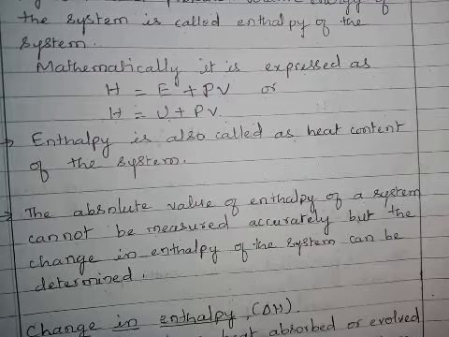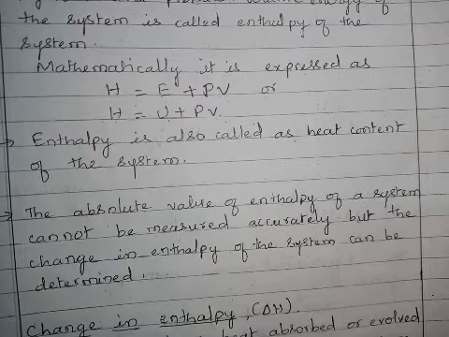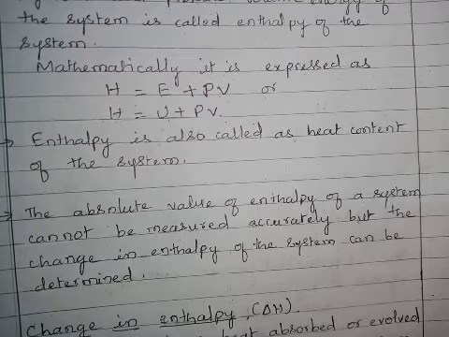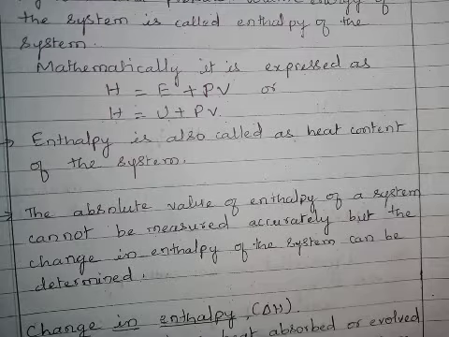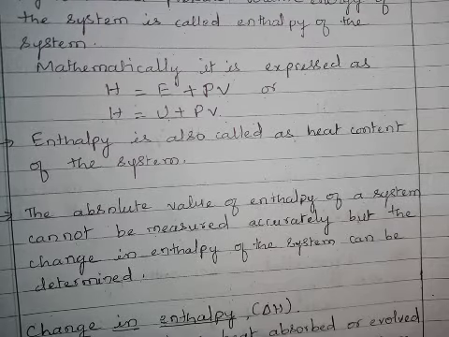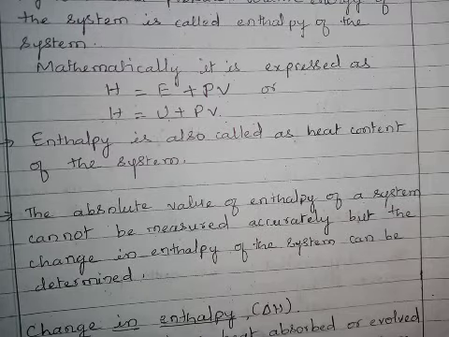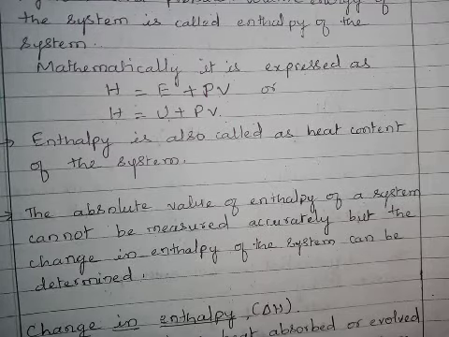What was the enthalpy in the initial state and what is the enthalpy in the final state? The difference in their values we can calculate, but the absolute enthalpy of the system we cannot measure.